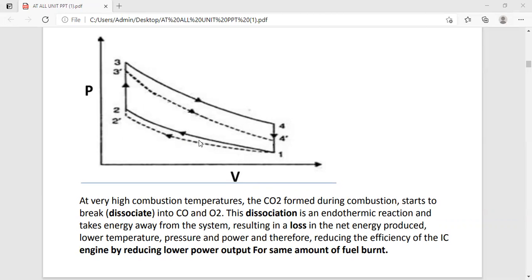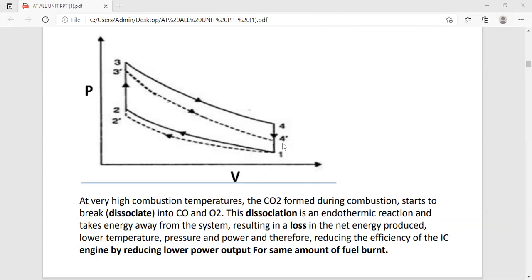3 dash to 4 dash, we can observe that this is the actual process, and related to that, 4 is the ideal and 4 dash is the actual.